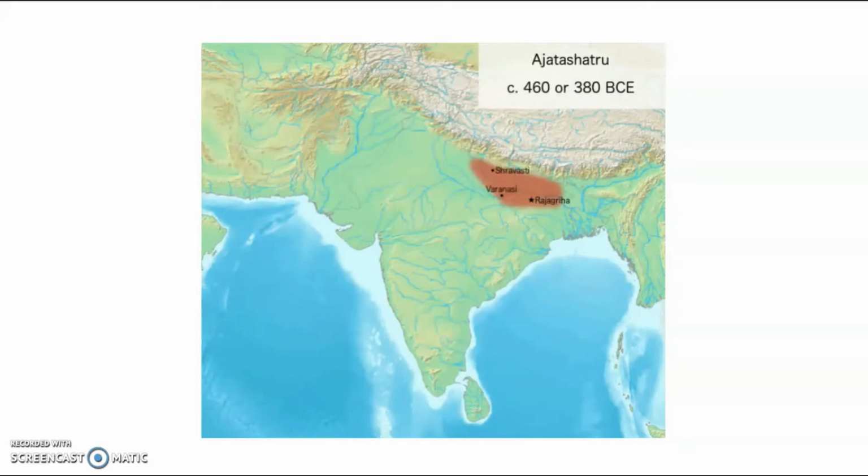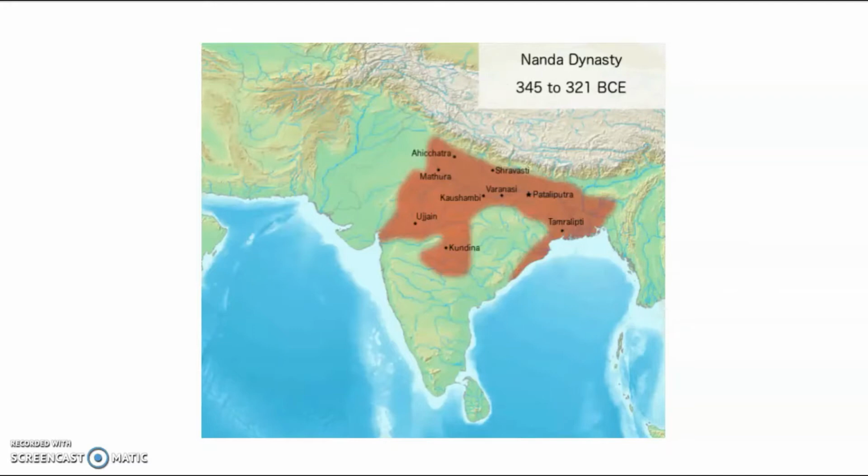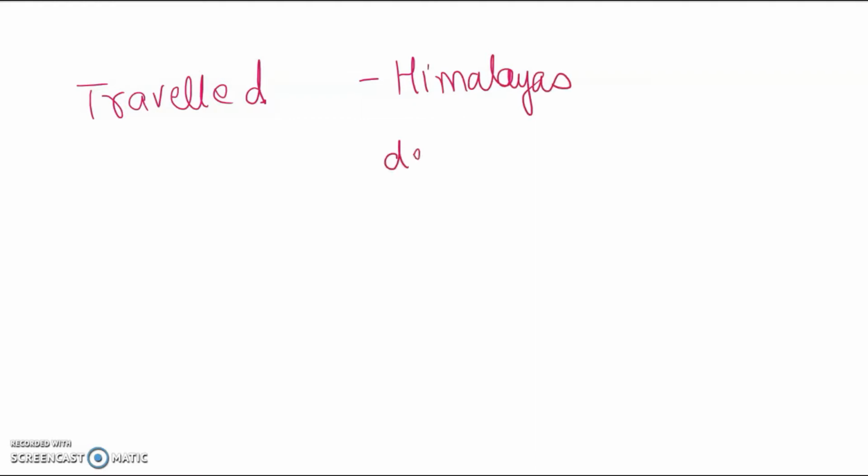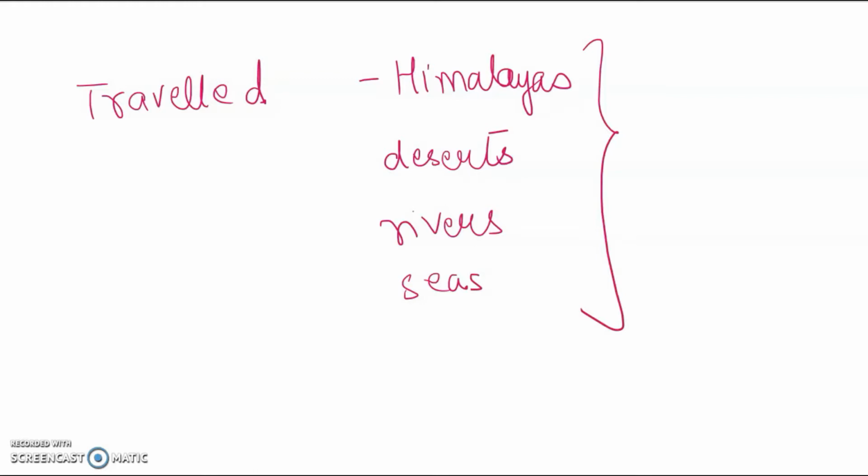Throughout history, we know that people have been traveling from one place to the other. Mainly, they had to cross the Himalayas. They might have had to travel through deserts, cross rivers or make their journey through the seas. It might have been very difficult to cross all these areas, but it was never impossible. They were so curious to go from one place to the other, they must have had some reason for it.